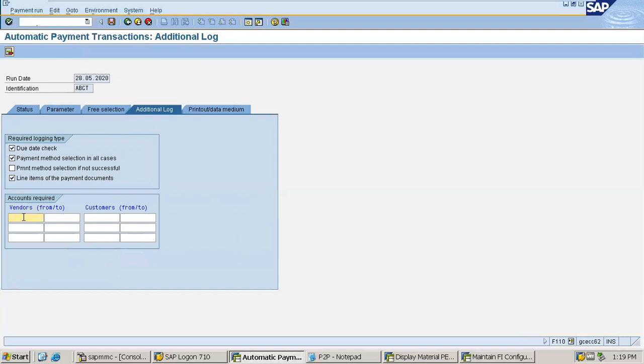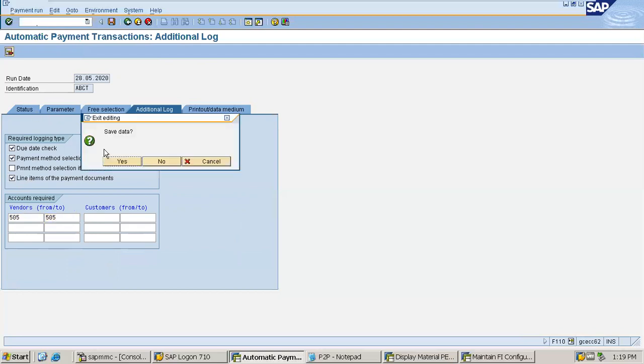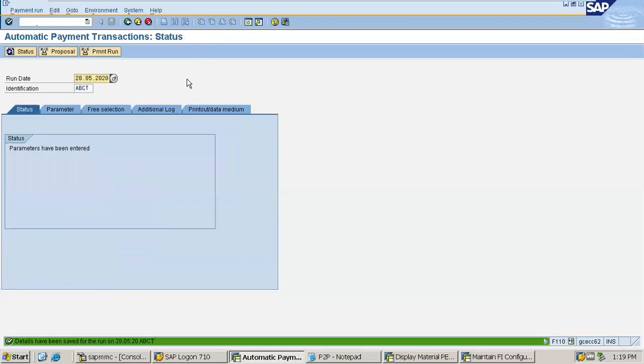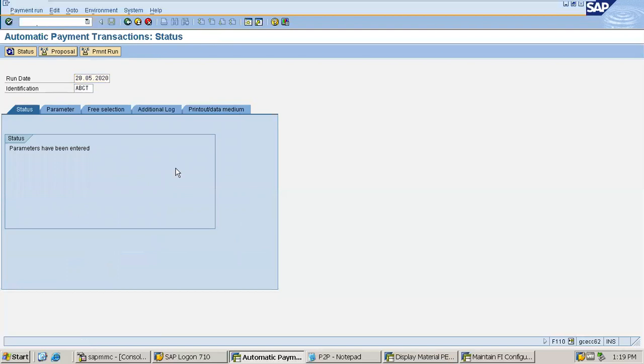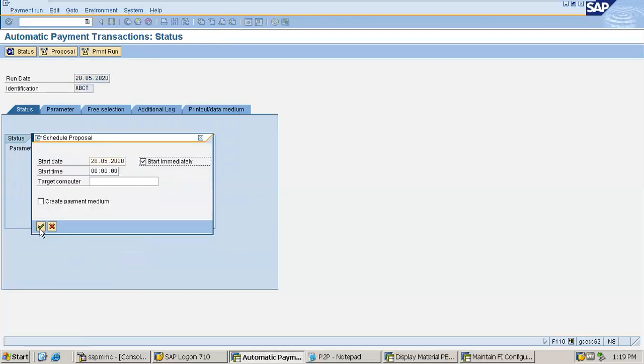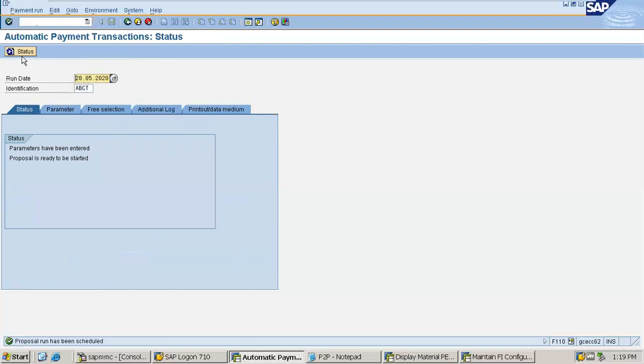Vendor is 505. Then going to the status, save data, yes. Then I'm doing the proposal run, start immediately, ticking it on. Running the proposal, it will take a bit of time in order to complete the proposal run.